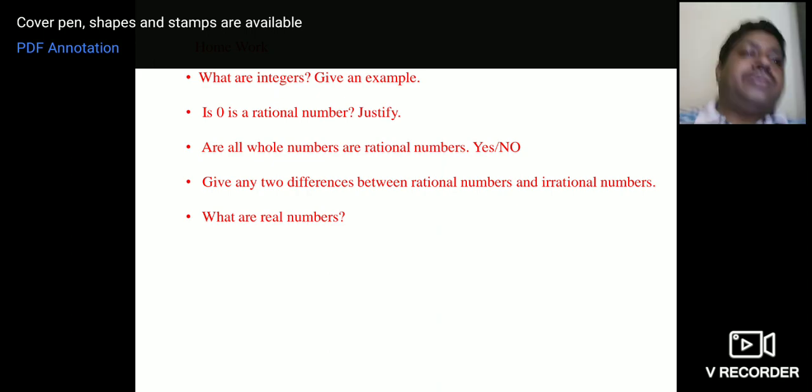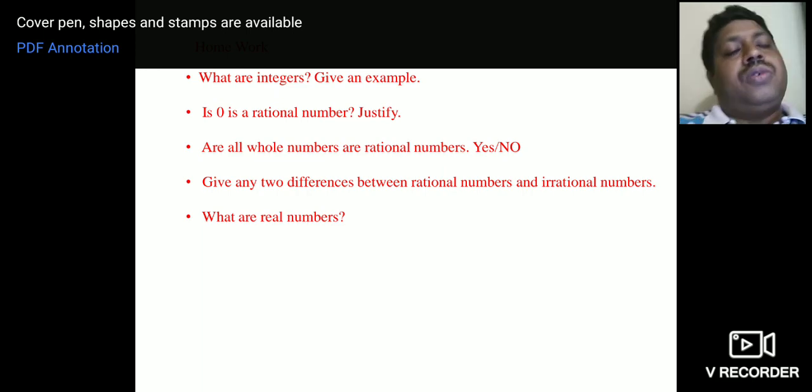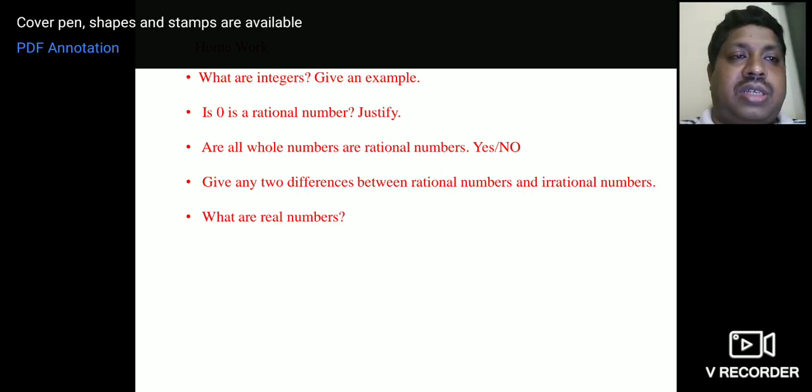Okay children, here I tried to recall all the numbers, the basic things required to start the lesson. That has been done, and you also recalled successfully what types of numbers there are. What we have to do next: in detail we are going to study irrational numbers, and how to represent irrational numbers on the number line. Everything will be done in the next class.